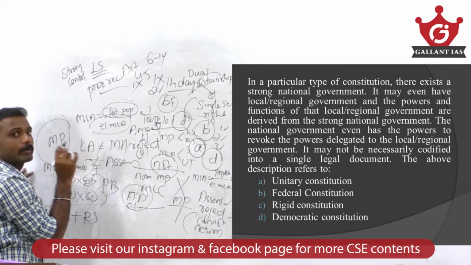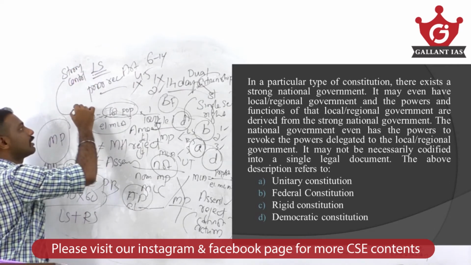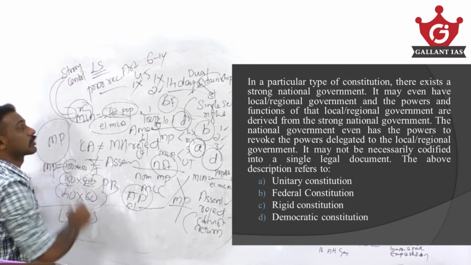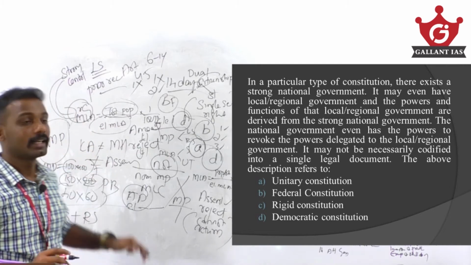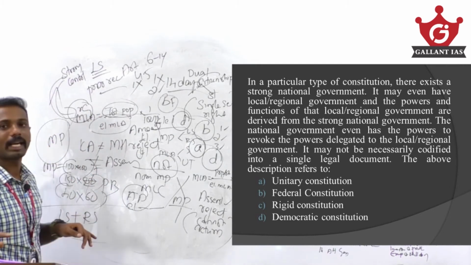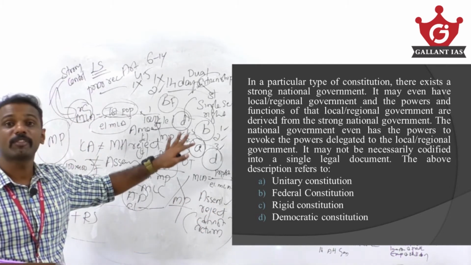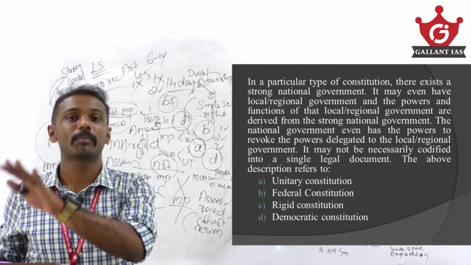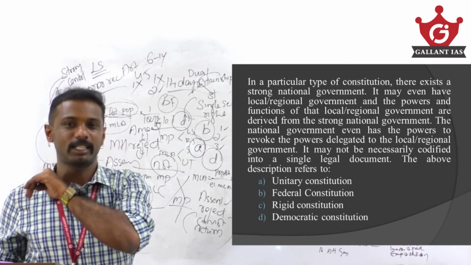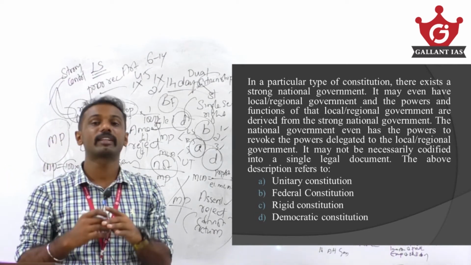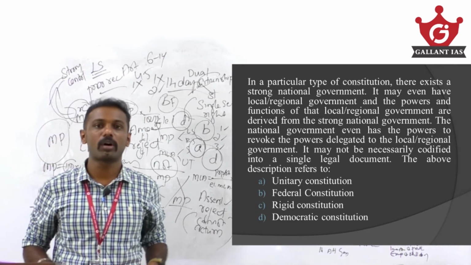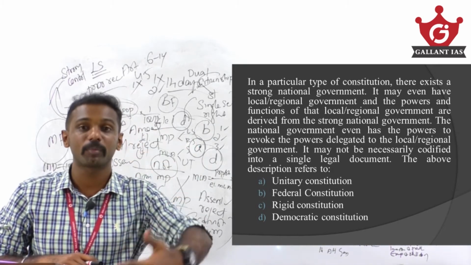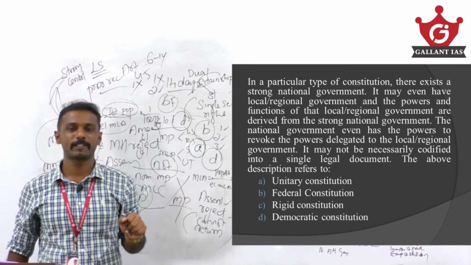Okay, a strong national government. Even if they have a regional government, the powers of the regional government are given by whom? The strong central government only. They can even revoke the powers back, not an issue. But in case of a federal constitution, the powers of the central as well as regional government are demarcated by whom? The constitution directly. That is what is meant by a federal constitution. The powers of states or the regional governments are derived from the constitution directly and not from the central government in case of a federal constitution.